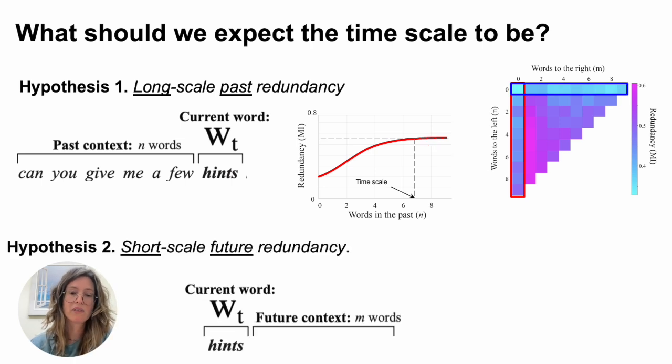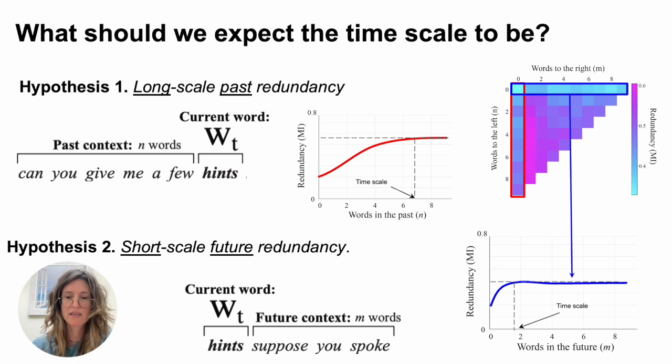Regarding the redundancy with the future, we predict it to be a shorter scale. In this example, "hints," suppose you spoke already. The word "suppose" suggests, I think, that "hints" is probably the end of a phrase. So even if it's not clear that it's a question, when you look at a word in the future, you can already see that this is a new phrase, and so "hints" would be predicted to have a prosody prototypical of the end of phrases or of boundaries. So for example, it would probably have a pause afterwards.